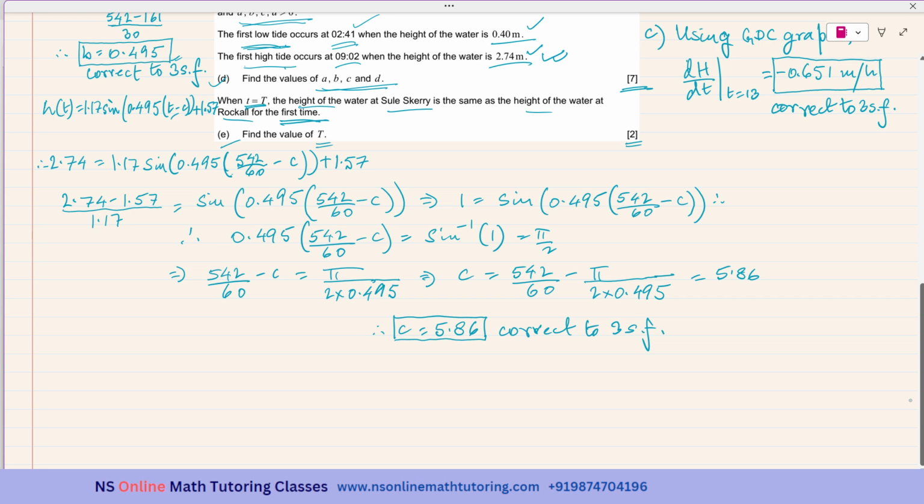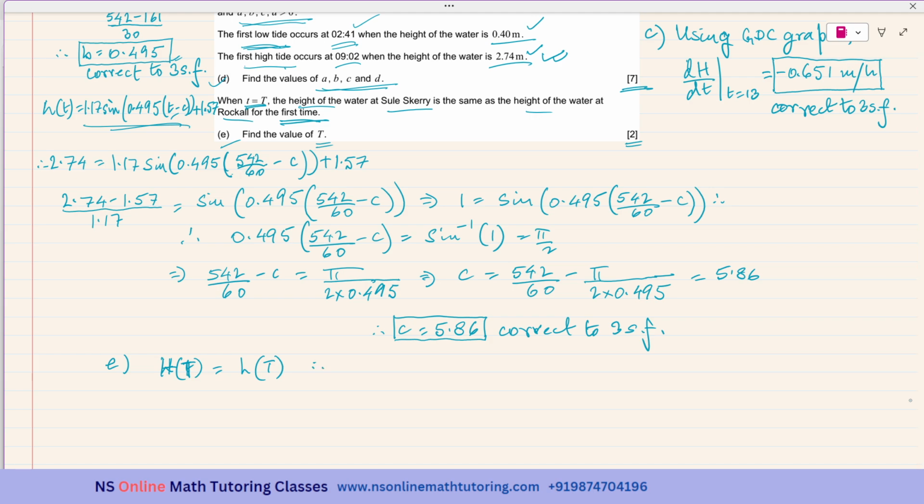So it should be H of t, equal to, I can take this as capital T, equal to small h of t.